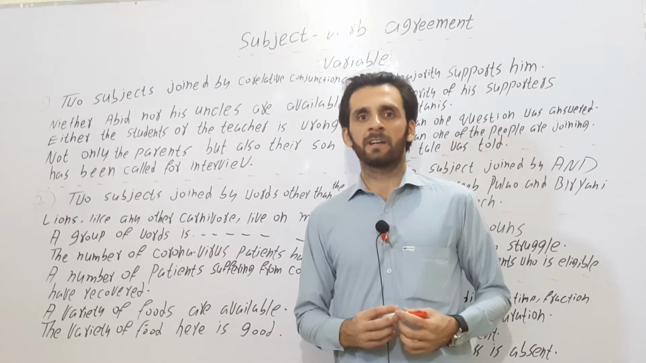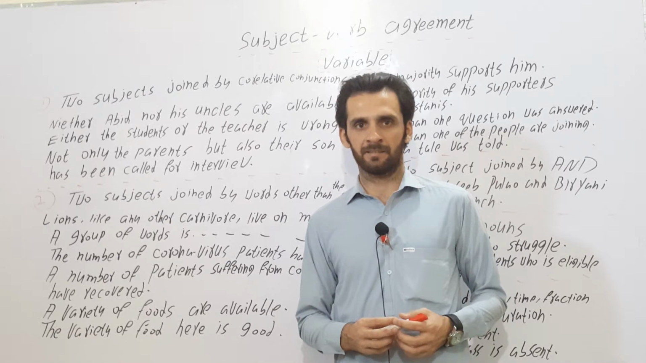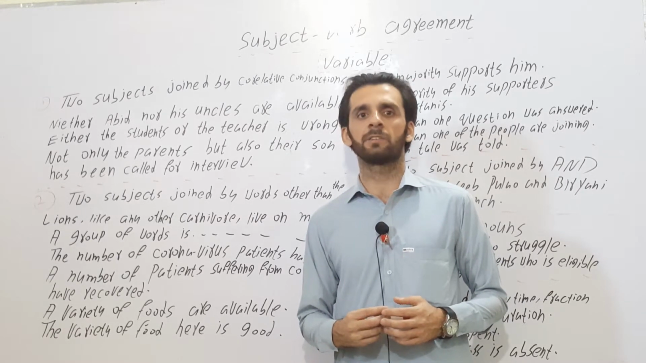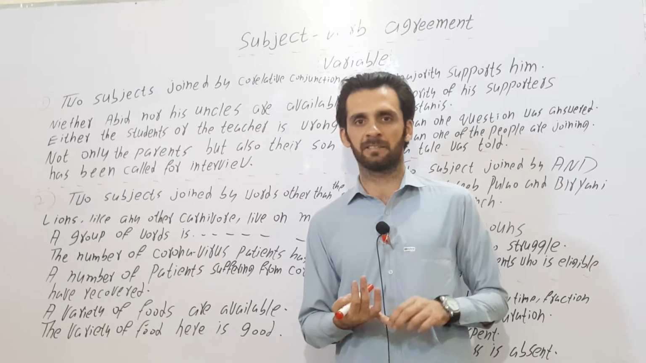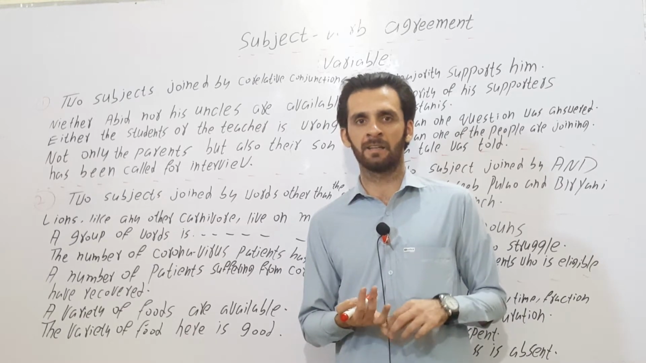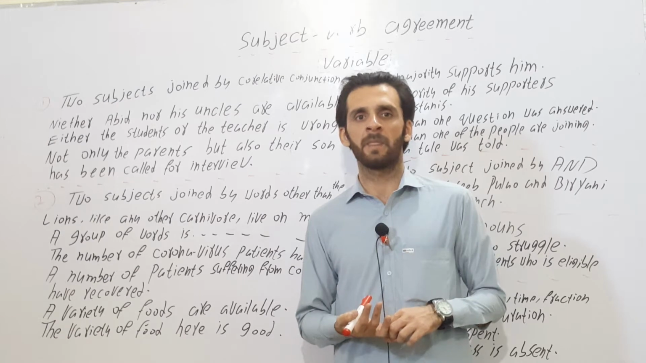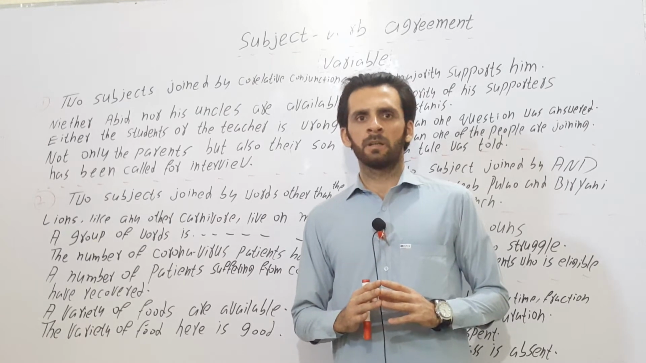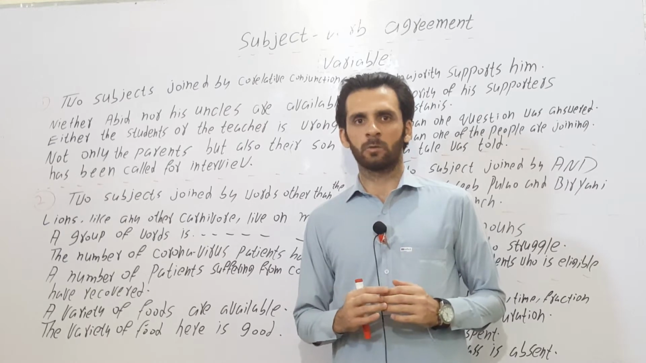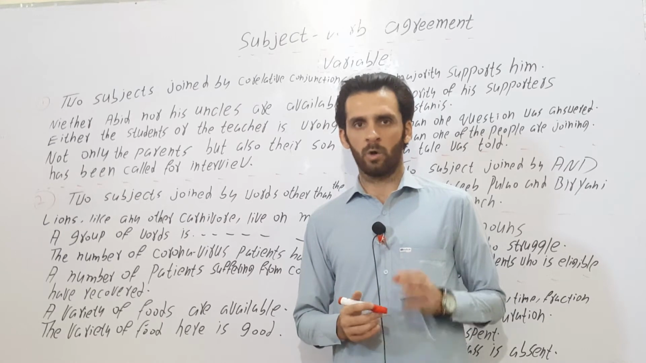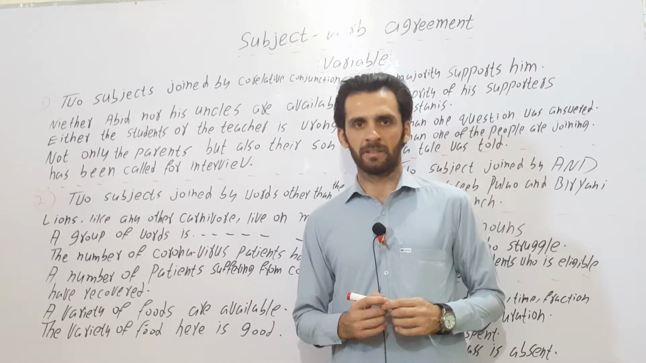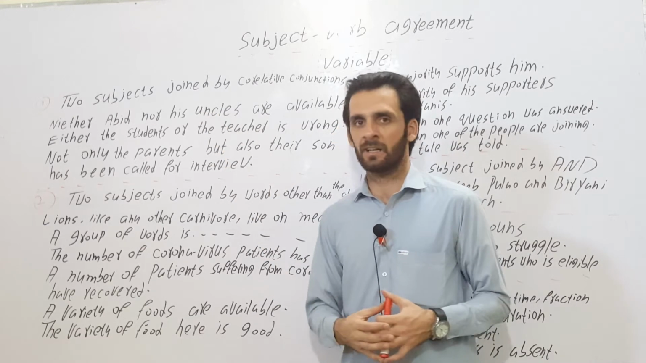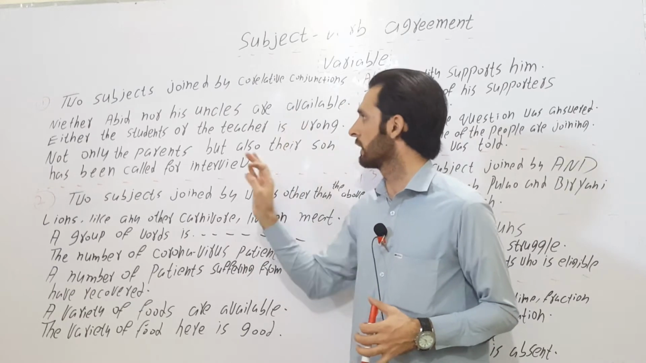The first point in this lecture is when two subject words are joined by correlative conjunctions: neither, nor, either, or, not only, but also. In such cases, we will use a verb, helping verb or linking verb according to the word which is last in the subject. Consider this sentence: neither Abid nor his uncles are available.